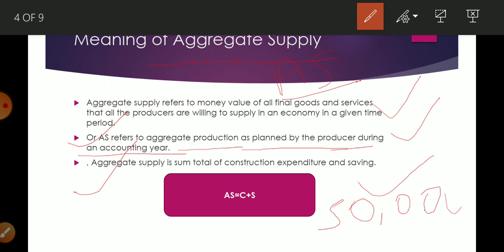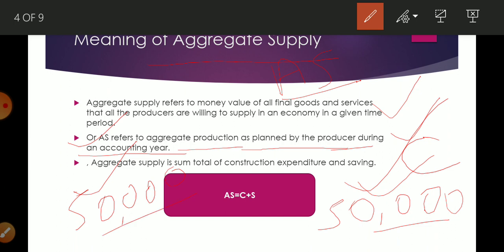You can spend all this money, meaning you are going to consume it. If you save some part of it, it means this 50,000 income you can use in two ways. You are going to consume it, save it, or do both.